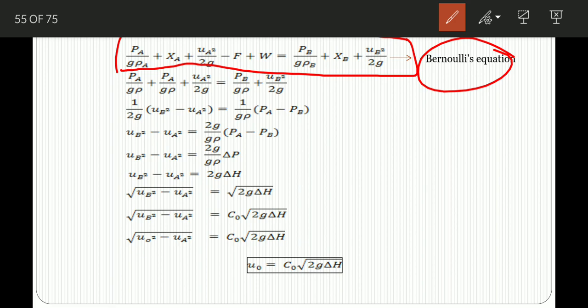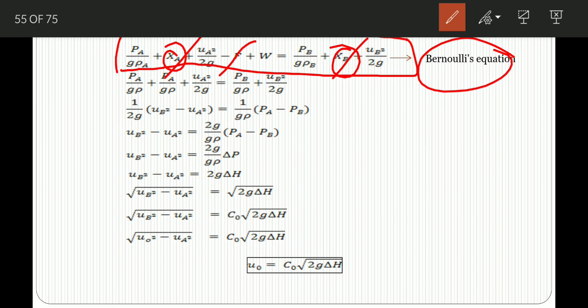Now we have certain assumptions for solving this equation for the orifice meter. The pipeline is horizontal, so A and B are at the same position, therefore XA and XB are equal, so we can neglect that. Suppose the friction losses are negligible, that is, zero, then that is also neglected.